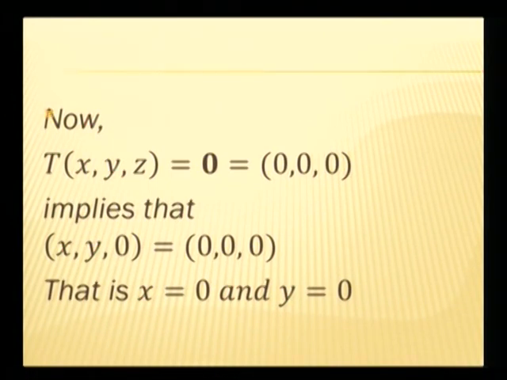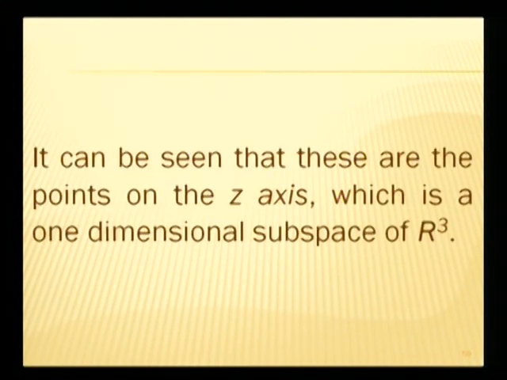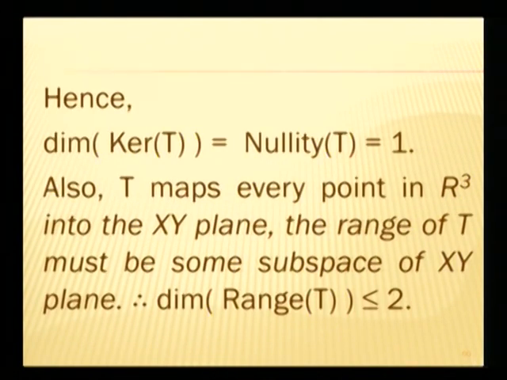So from here we can say that the kernel of this linear transformation consists of all the points or all the vectors on the z-axis, which is nothing but the subspace of R3 of dimension 1, and kernel dimension is nothing but the nullity of the linear transformation. So we conclude from here that the nullity of the linear transformation is 1.